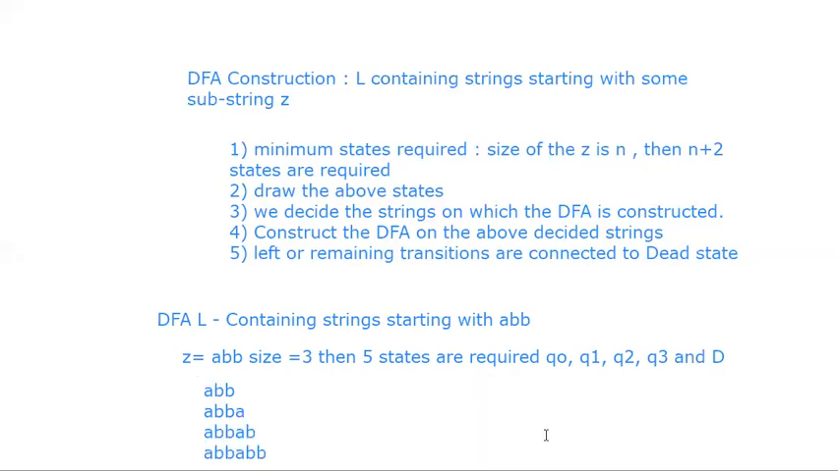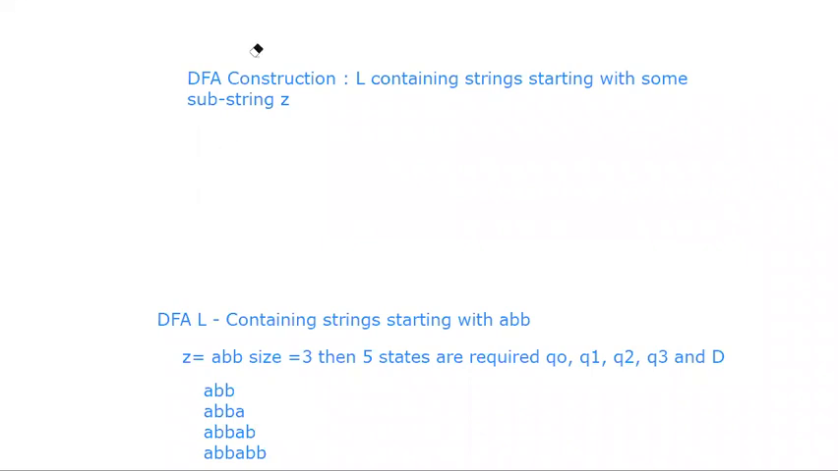After that, we will see what the left transitions are, and those left transitions we can connect by using the dead state transition. Okay? So I will remove these, because these states we have already decided. So how many states are required, what are those states, and what are the strings required now? I'll erase it. Now I'm going to construct the states.